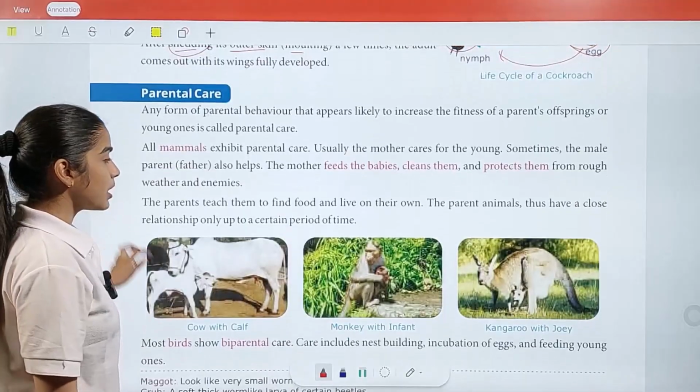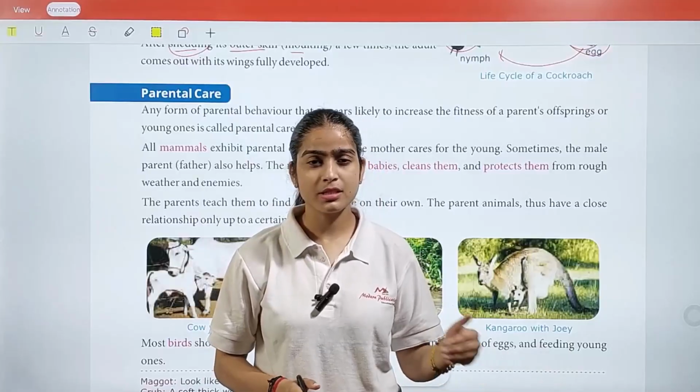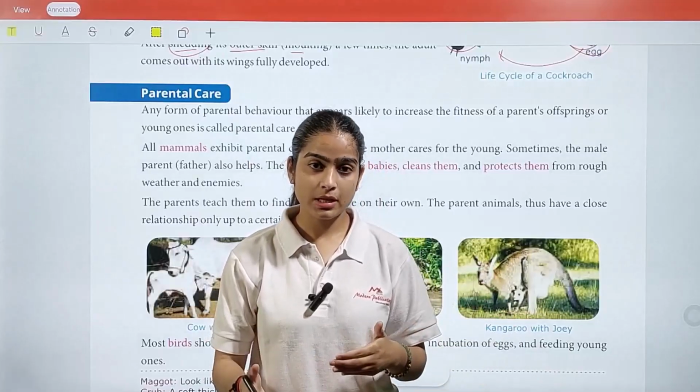Now we are going to learn about parental care. So till now we just read about how the different animals and insects reproduce themselves, right?